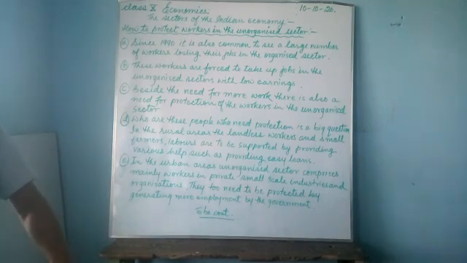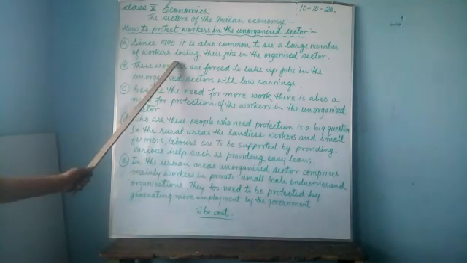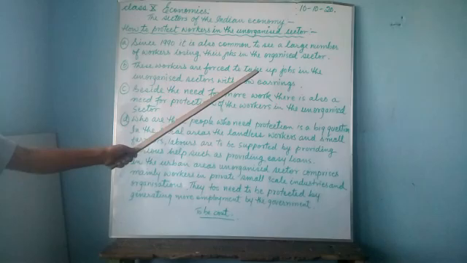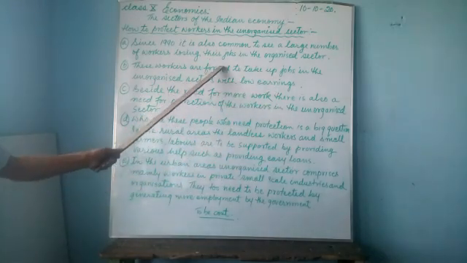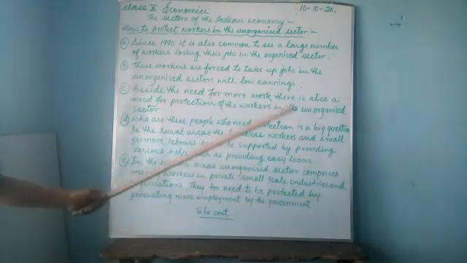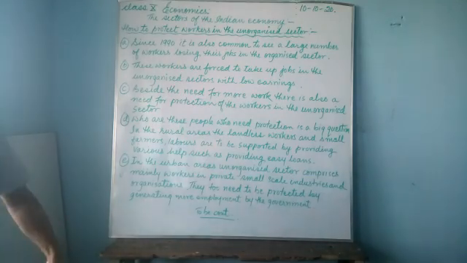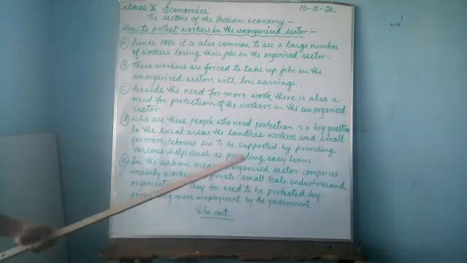The government could not pay the workers. Many workers had their salary pending for many months. They could not be paid, so the government had to cut the jobs. So many people working in the organized sector lost their jobs.